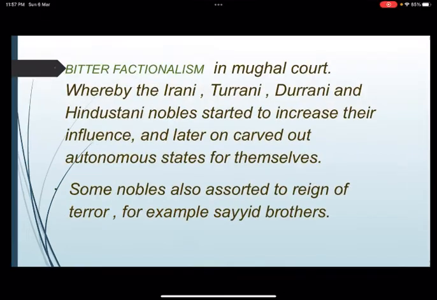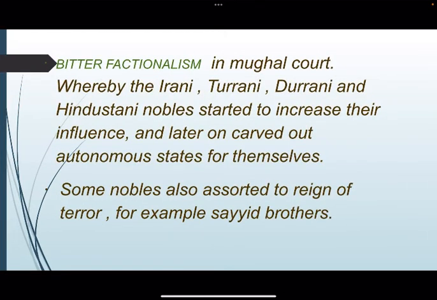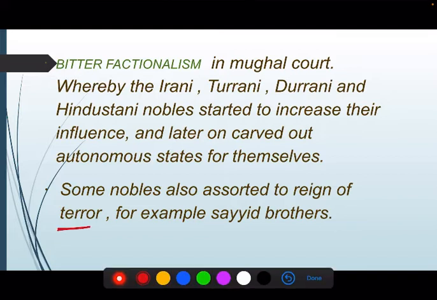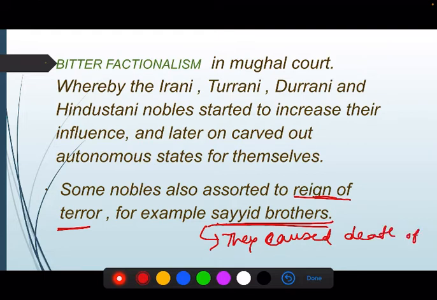Reign of terror means they were not shying away from using arms and weapons to eliminate their competitors. For example, the Sayyid brothers caused the death of the emperor, right?